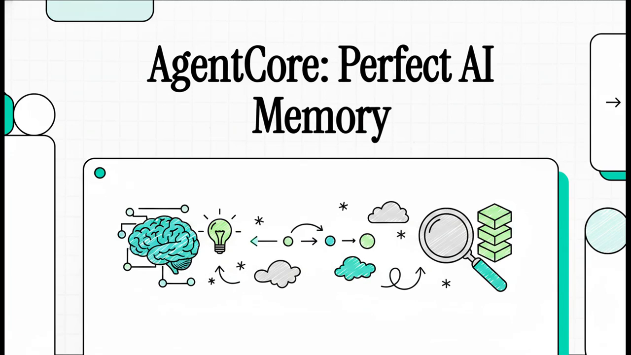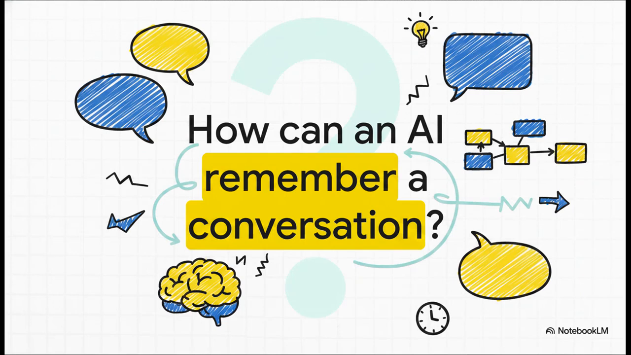Okay, we've all been there, right? You're like 5 messages deep into a chat with an AI and it completely forgets what you asked just 2 minutes ago. It's so frustrating. Well, today, we're going to dive into something called AWS AgentCore Memory. It's a tool that lets developers build AIs with a perfect memory, making those annoying amnesia moments a thing of the past. But let's really dig into the core problem here.